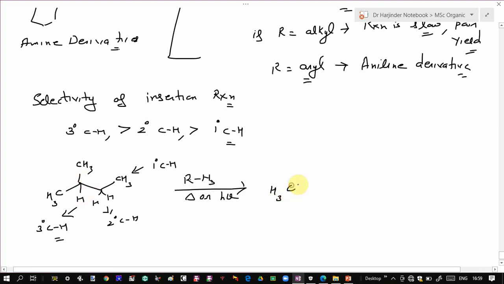So it gets inserted over here, and this one is your product. So insertion takes place selectively.